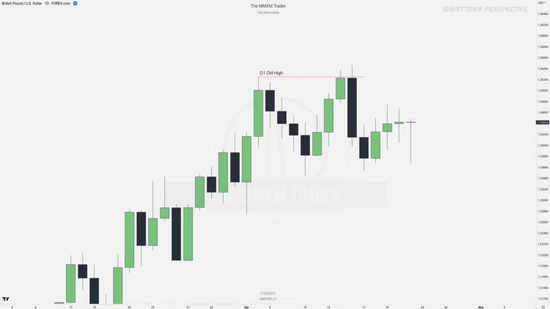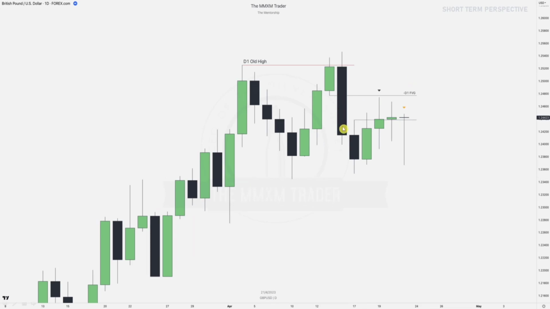So how does that look like on a British pound US dollar chart, right? We've got that daily chart over here, and again, external range liquidity, right, over here. So what is more likely to happen after we take external? We want to go to internal, right? We have some internal range liquidity down here, pushing price lower and lower and lower. We've got now a failure swing, right? And then the displacement happened down here. So we've got internal range liquidity on the daily.